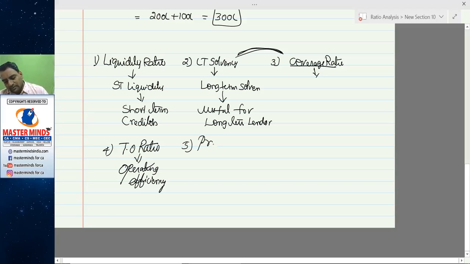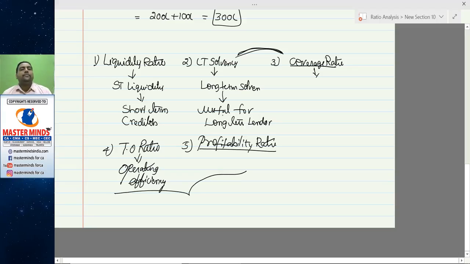And the last one, to know the overall performance of the business, profitability ratios have been computed. These turnover ratios and profitability ratios have to be seen by long-term lenders and financiers and shareholders of the company.